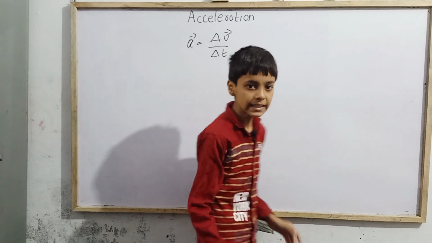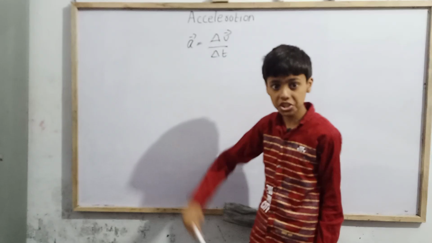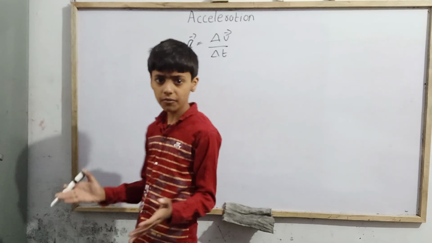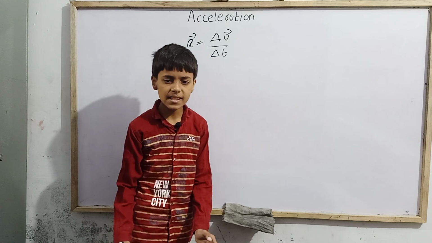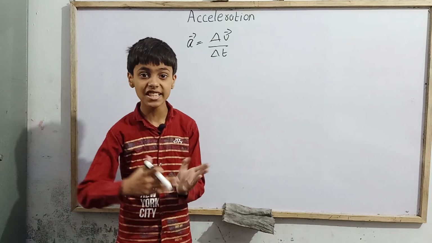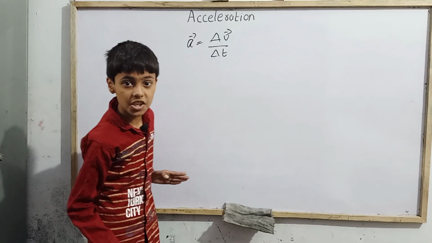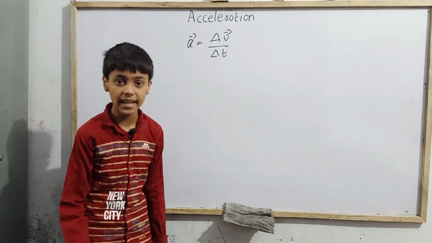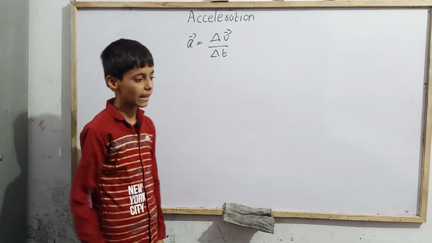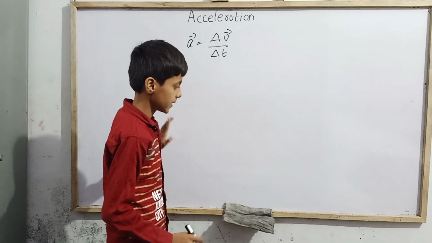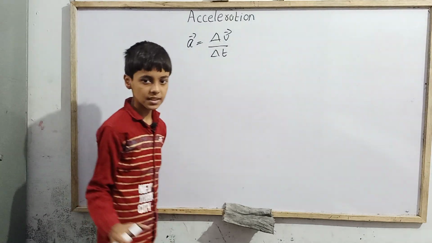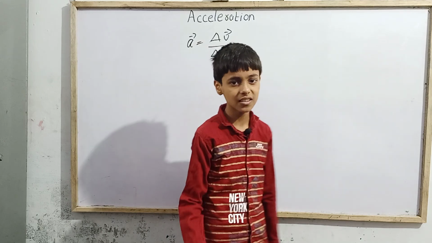Now you'll be thinking, I have put an arrow over acceleration, does it mean acceleration is a vector quantity? Of course acceleration is a vector quantity, because acceleration defines the change in velocity, so acceleration should also be in a particular direction with a particular magnitude. So it is a vector quantity, and I have put an arrow over it. Why is it a vector? We'll discuss that.